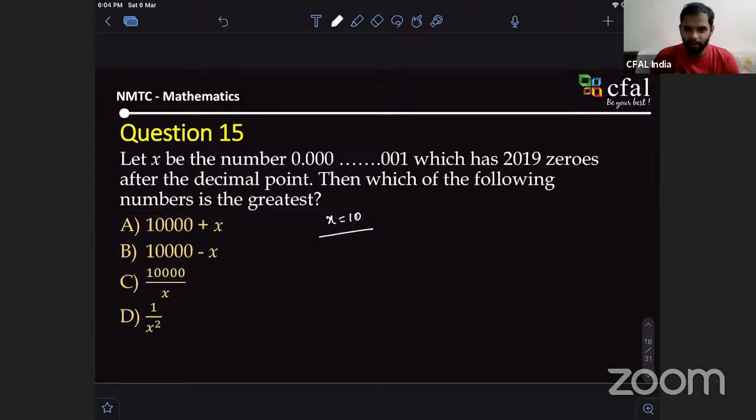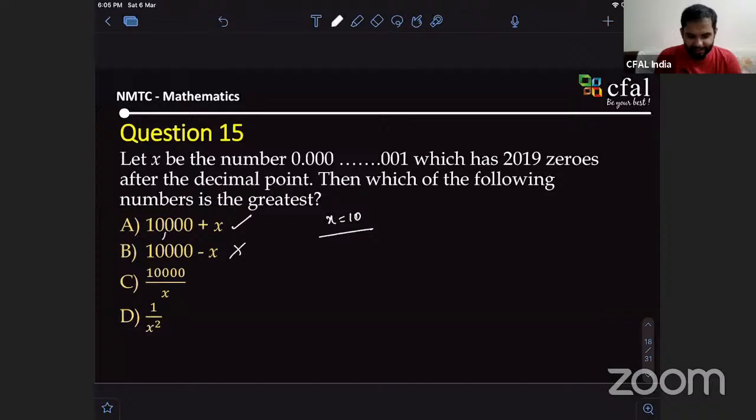Okay. Sir, I have another solution. Okay. Wait, let us try this out first. Then we'll come to you. So Varshini, according to this, which is your answer? A, B, C, or D? According to your method. Let's try it together. Here, this is 10,000, plus 10. This is 10,010. Currently, this is the greatest.